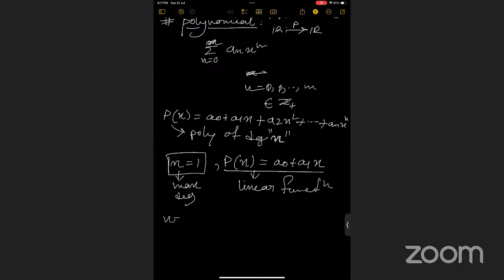If the maximum degree is 2, then what do we say? This polynomial is a quadratic function.